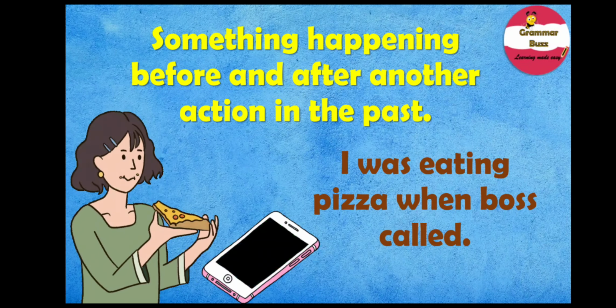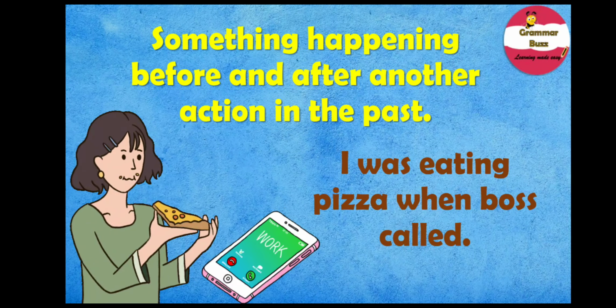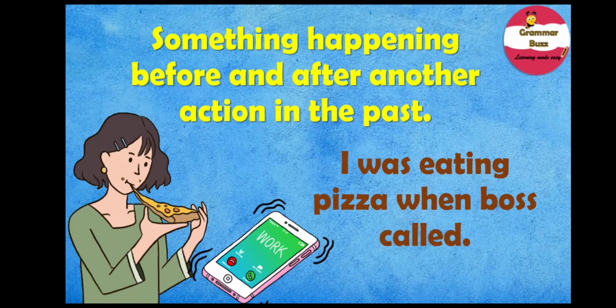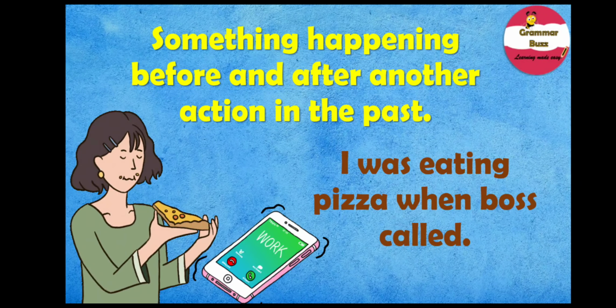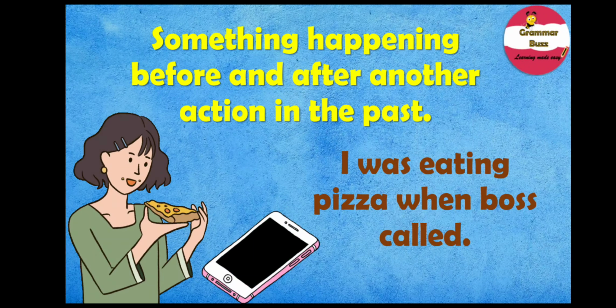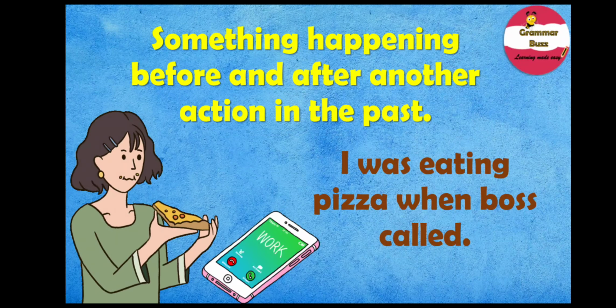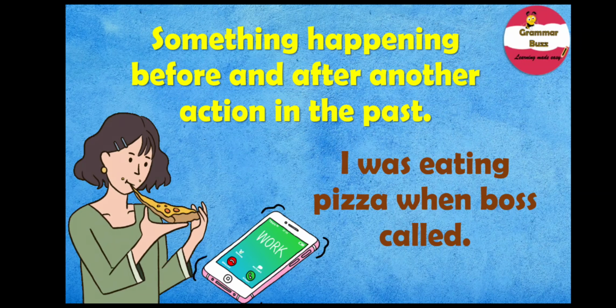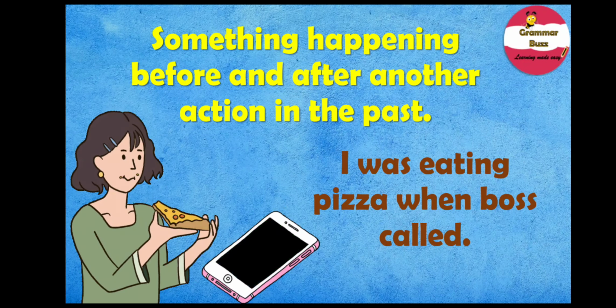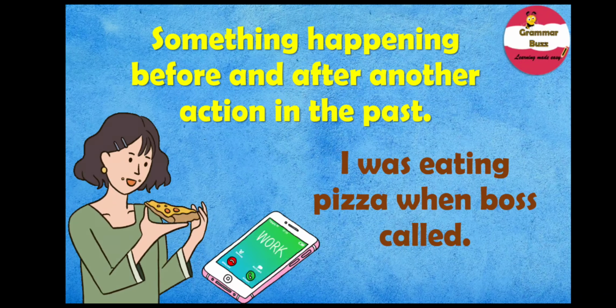So, was eating is in the past continuous tense, while called is in the simple past tense. So remember, whenever we have a sentence like this, where we have two verbs and one of them is in past continuous tense, the other one must be in simple past tense.